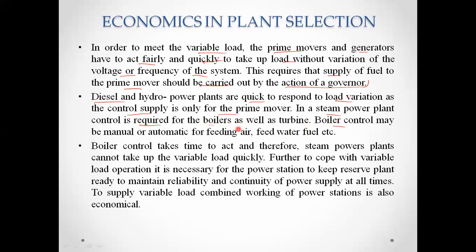Boiler control may be manual or automatic for feeding air, water, fuel, etc. So in the case of load variations, the steam power plant has difficulty shifting to the varying loads. Boiler control takes time to act, and therefore steam power plants cannot take up the variable load